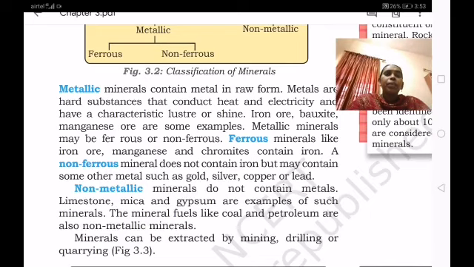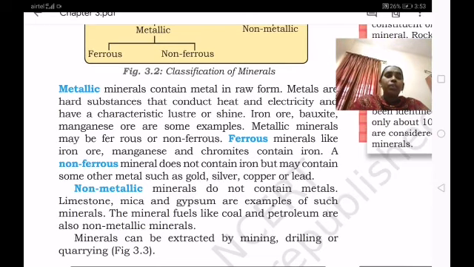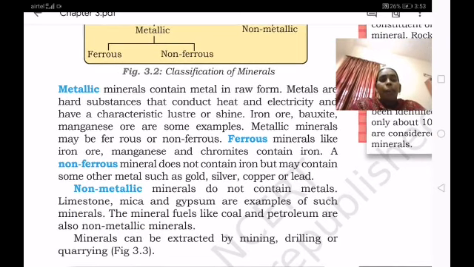So the metallic minerals are very hard and are divided into two: the ferrous minerals contain iron, and the non-ferrous minerals do not contain iron. Examples are gold, silver, copper and lead.